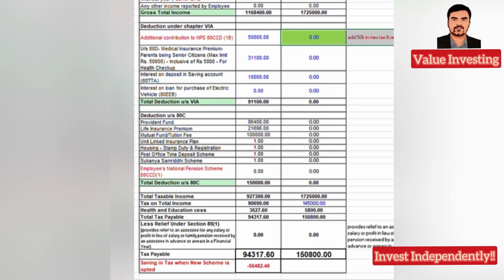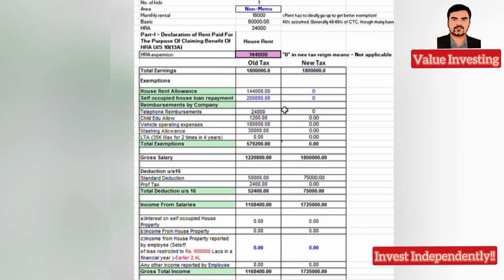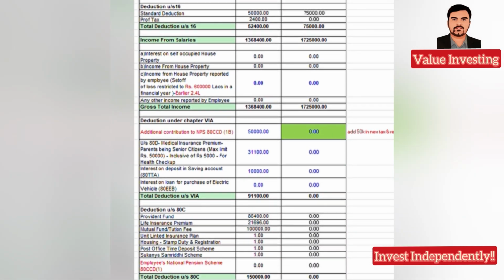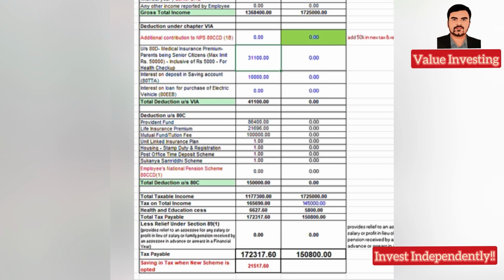Getting to 18 lakh. Again here you can see a 56,000 loss if you are opting for the new tax regime. Again the same story, no home loan, no NPS. Then you are saving 22,000 here.